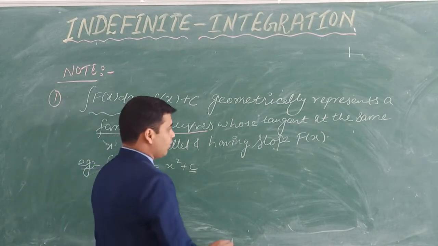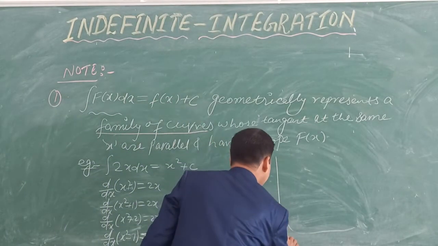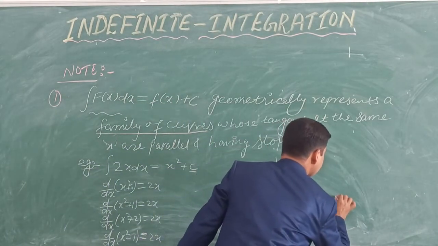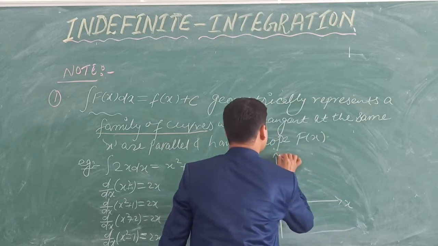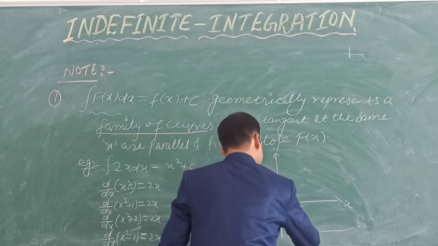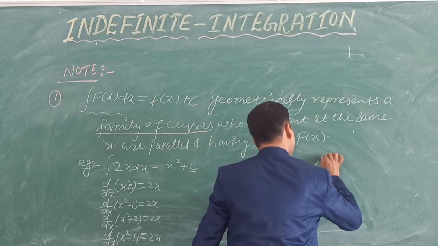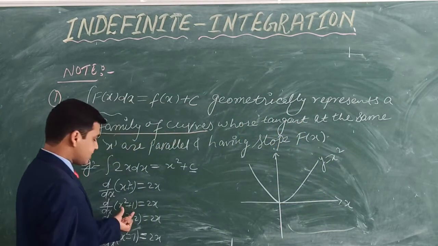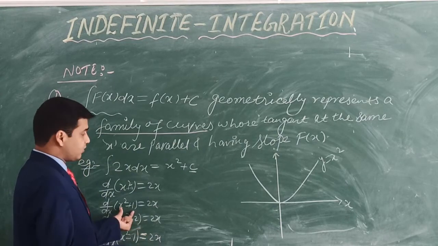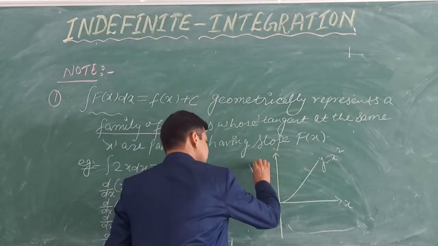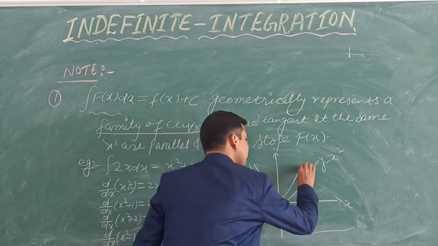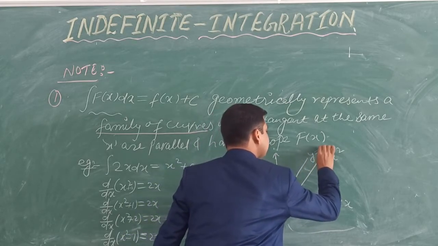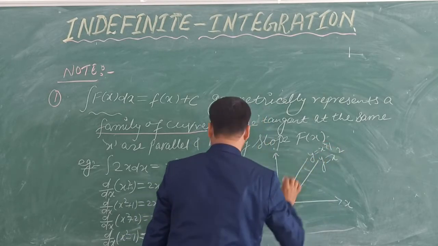How? See this here. What is the graph of x square? This is the graph of y equals x square. Now what is the graph of x square plus 1? We need to shift 1 unit above the x axis, so it will be like this: y equals x square plus 1.